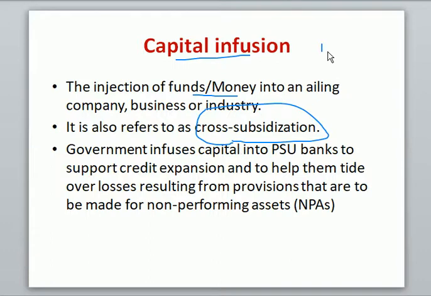So A is a company and B is another company. Both are companies of one particular person. A is profit making, B is loss making. As A is profit making, some amount of A's profits are injected into B, which is not a profitable company or which is in loss. So A company's profits are trying to give some financial support to this ailing or sick B industry. That's why, if it is happening within the company in this way, it is also called cross subsidization.